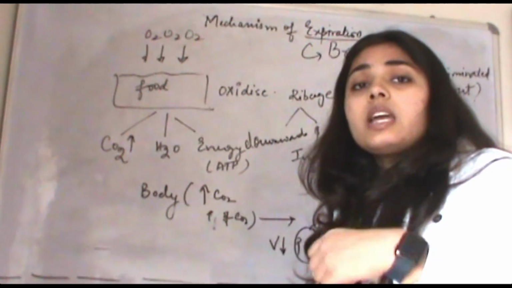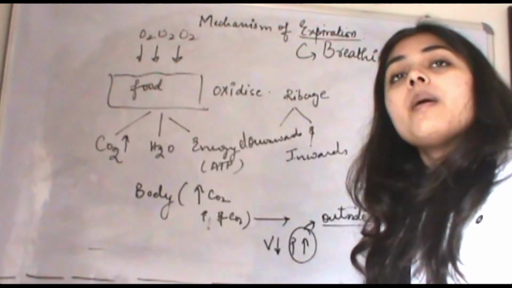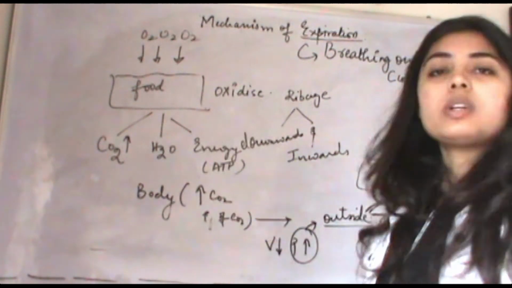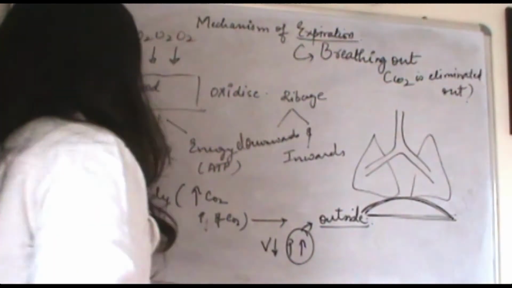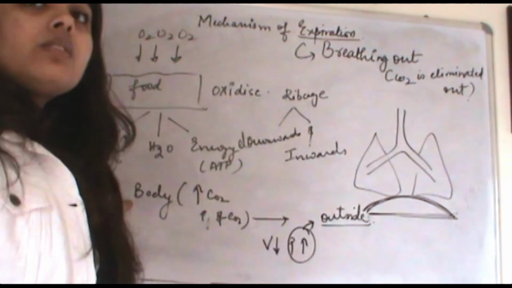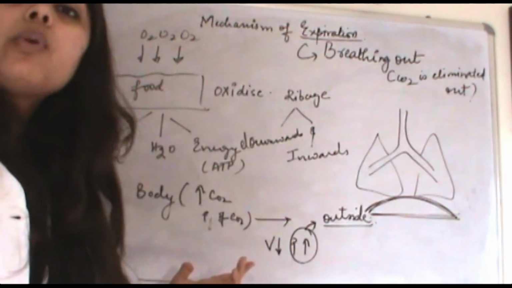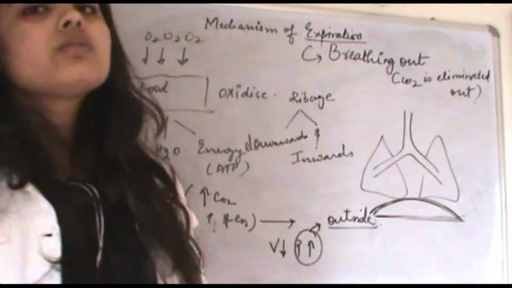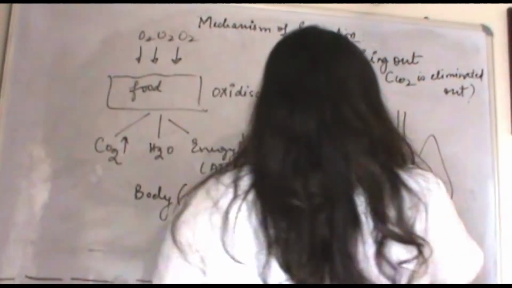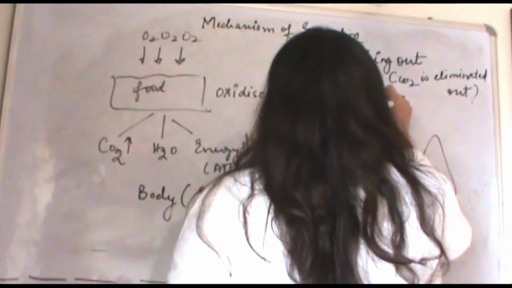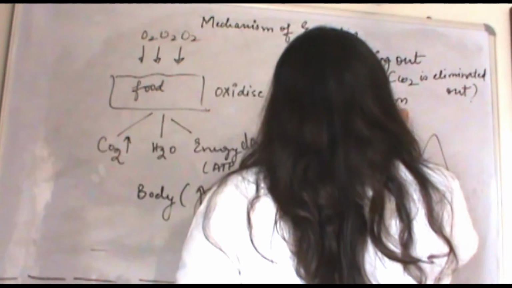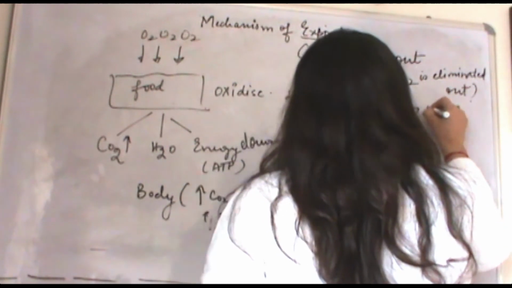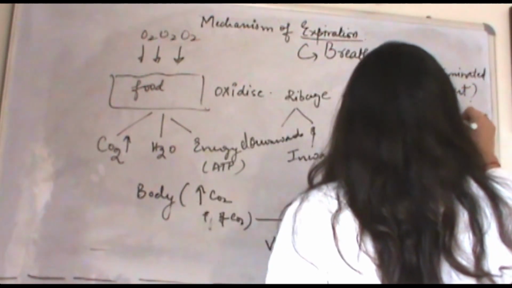So for taking oxygen inside, we had to decrease the volume, and in this case we need to increase the pressure inside. So to increase the pressure we will decrease the volume. And how will we decrease the volume? Rib cage movement downwards and inwards, and the diaphragm will move upwards to its dome-shaped position, that is the original position. What is the movement of the diaphragm? Upward, and it will form a dome shape.